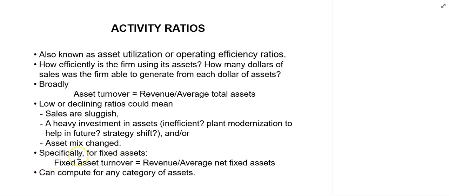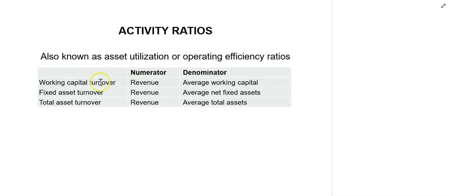mix. Activity ratios can be computed for any category of assets such as fixed asset turnover, tangible asset turnover, intangible asset turnover, or working capital turnover. The three most common activity ratios are the working capital turnover, the fixed asset turnover, and the total asset turnover. The numerator in all these three ratios is the revenue of the firm, while the denominators are average working capital, average net fixed assets, and average total assets respectively.